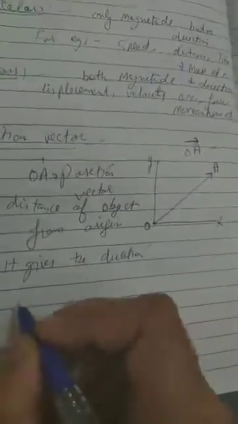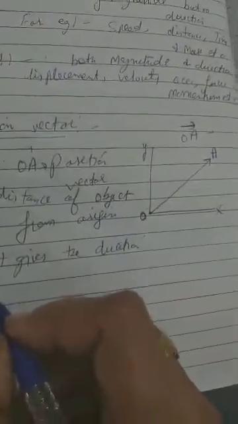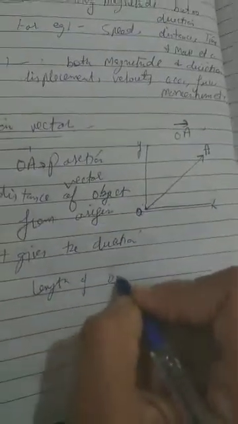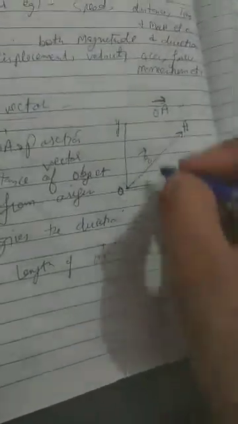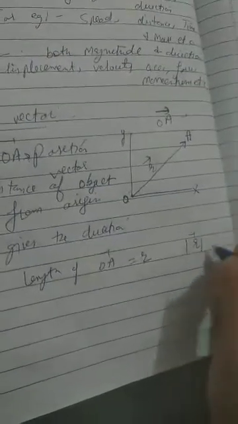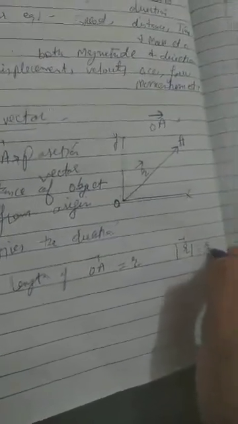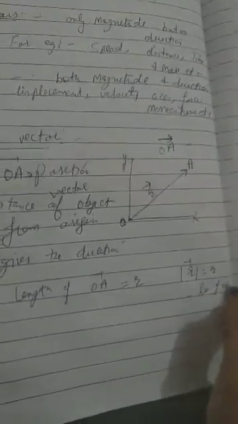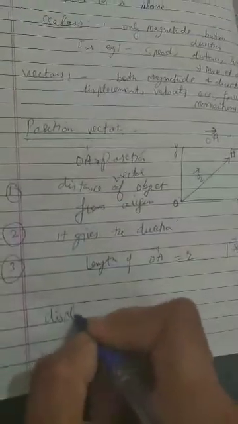And third, the magnitude of this vector is the length of this OA vector, that is equal to R. Always we say that this position vector is R vector. Clear? Or we can say that this magnitude will be the R vector magnitude, or simply we can say it is R, which is equal to the length of this OA vector. Clear? Next definition is displacement vector.